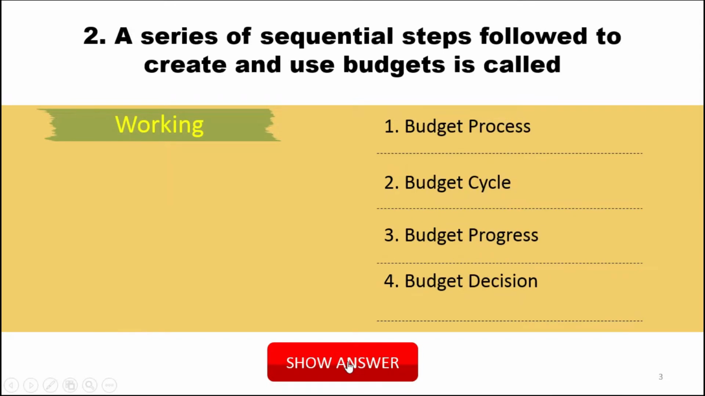Now the next question: a series of sequential steps followed to create and use a budget is called what? What do we call that sequential step? Budget process? No. Budget progress? No. Budget decision? No. The correct answer is budget cycle. Budget cycle is a series of sequential steps followed to create and use a budget.